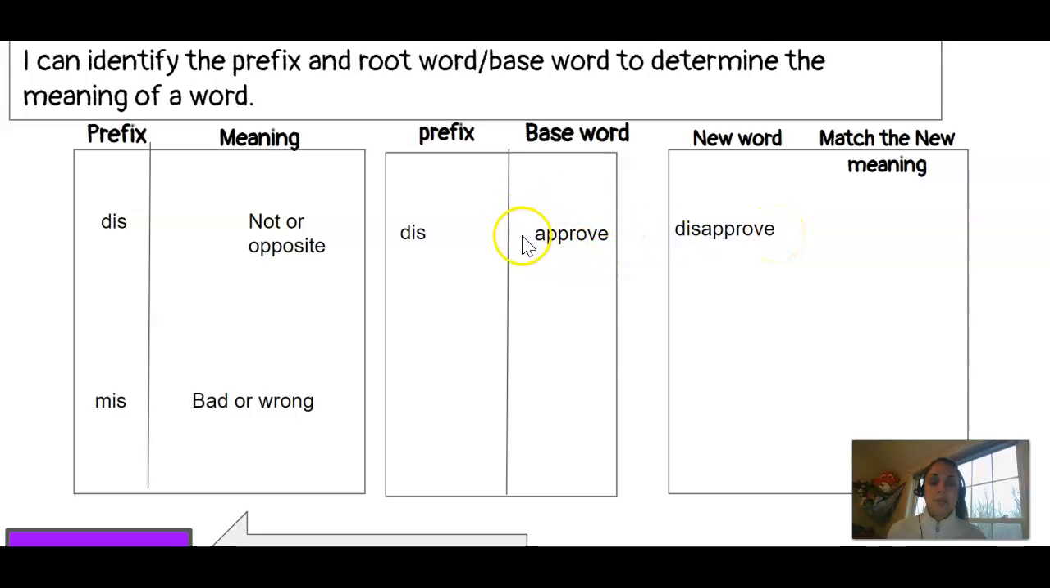Again, approve is the base word. It can also be called a root word that can stand by itself and still be a word, have basic meaning. Dis is the prefix that's added to the beginning of the word. What's the new meaning now?